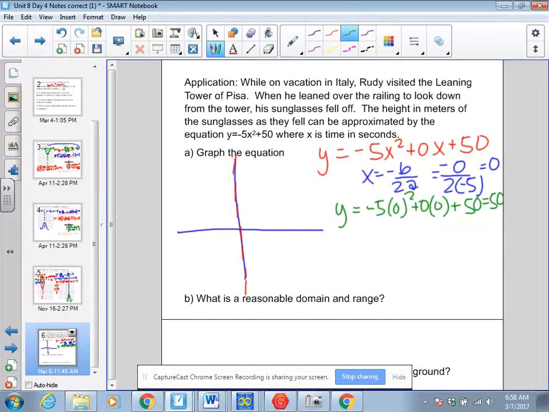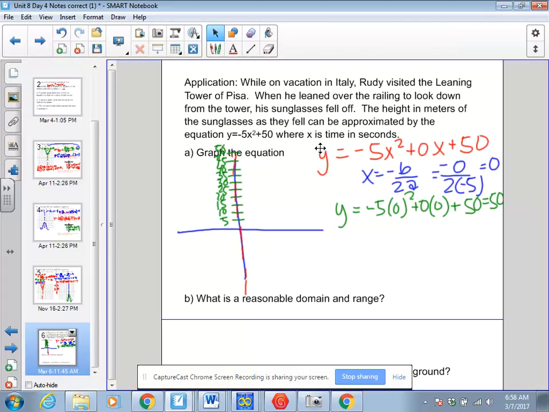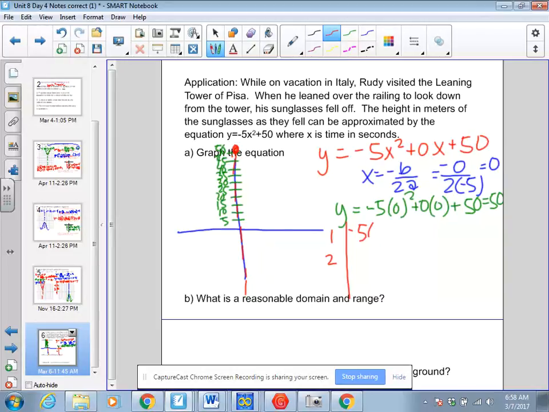So my vertex is over here. And I'm going to plug in 1 and 2. Negative 5 times 1 squared plus 50 is 45. Negative 5 times 2 squared plus 50 is 30.